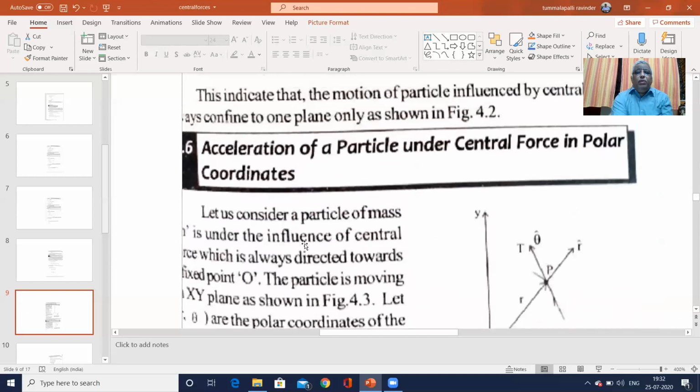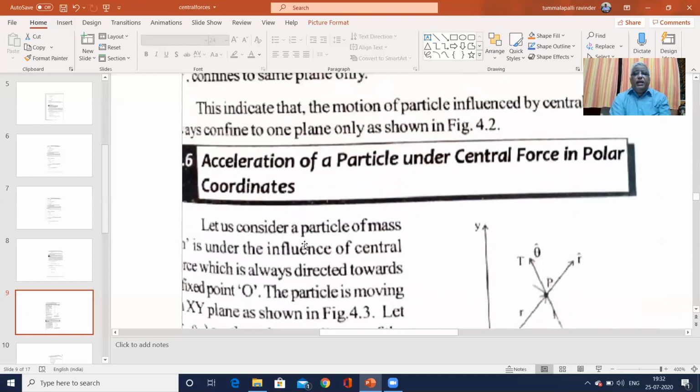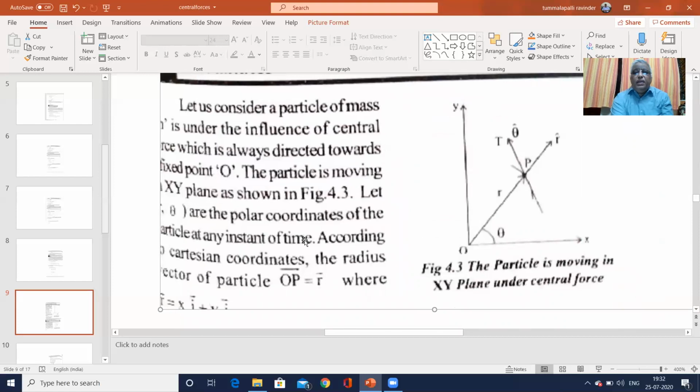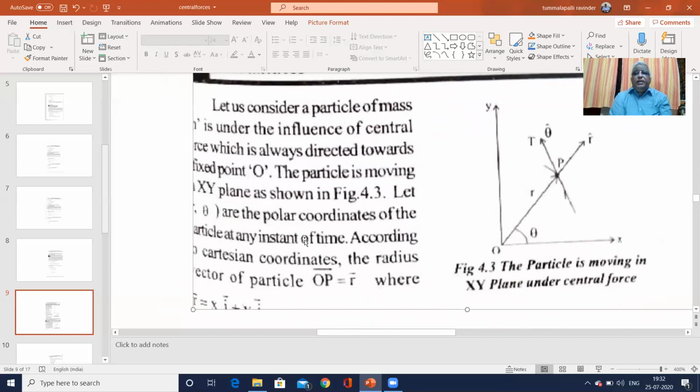Now we will consider the acceleration of the particle and the central force in polar coordinates. In polar coordinates, the particle is moving in the xy plane under central forces. O is the origin.